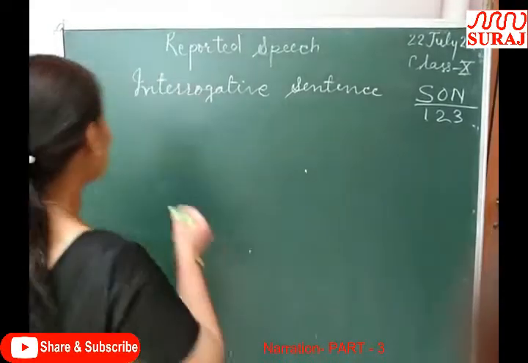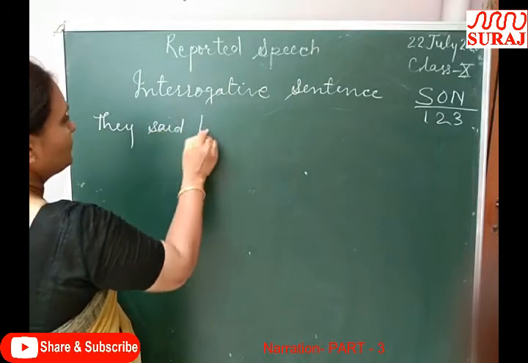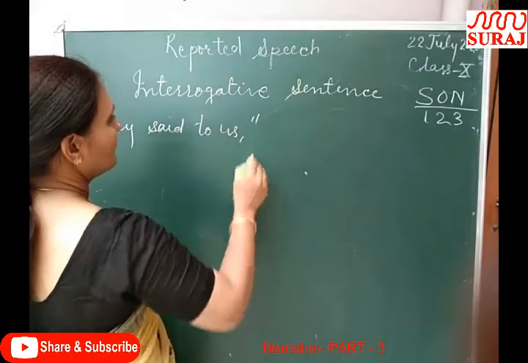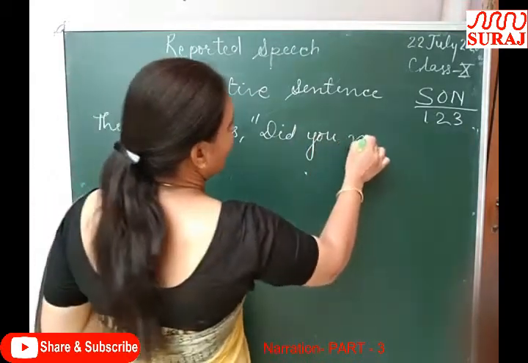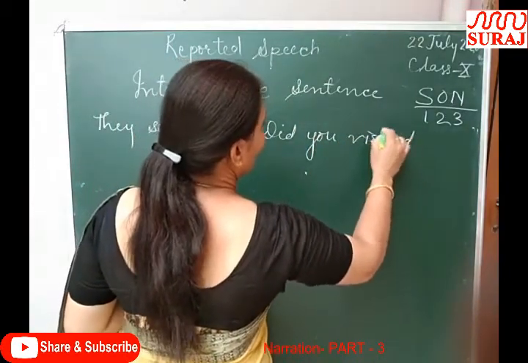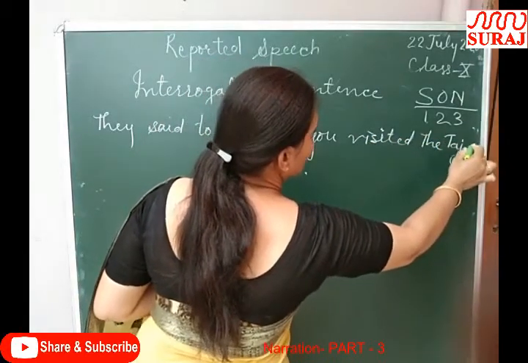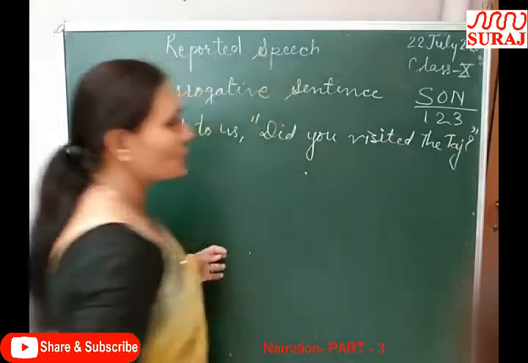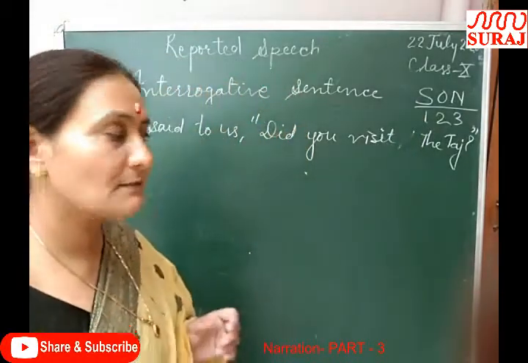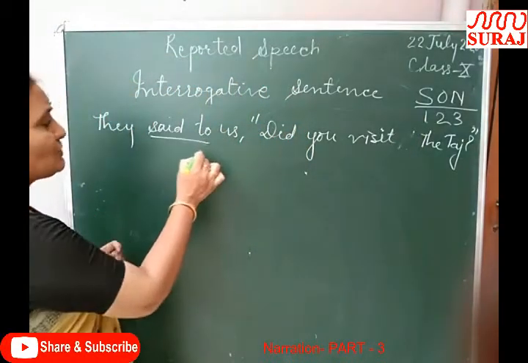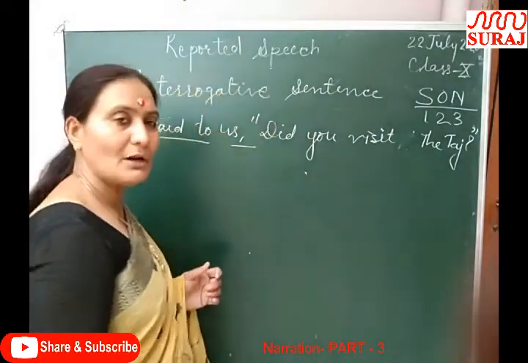Next: they said to us, did you visit the Taj? Question mark and comma close. Did you visit the Taj? Here we have to change the reporting verb, after that the commas, and then the reported speech tense and pronouns.